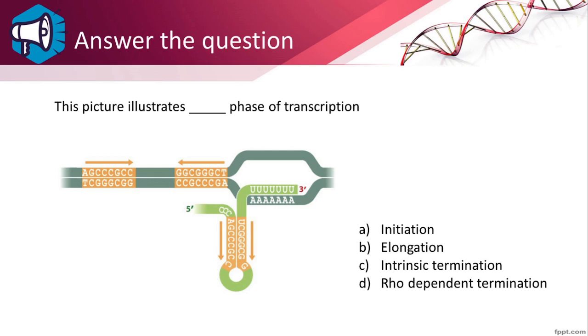Here you have today's assignment. Look at this picture, carefully observe and you have to answer this question. This picture illustrates dash phase of transcription. You have four options here: initiation, elongation, intrinsic termination and Rho-dependent termination. You have to make the correct choice and submit the answer as your today's assignment.